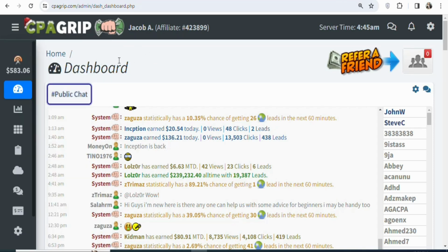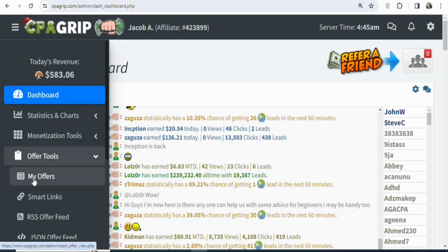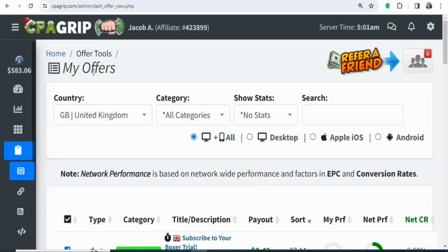Once you create your free account and log in, you have to come right here. Once you are here, you're going to click on Offer Tools. Once you click on Offer Tools, select My Offers. Once you select My Offers, you're going to see a page like this. The next step is that you have to find an offer to promote.